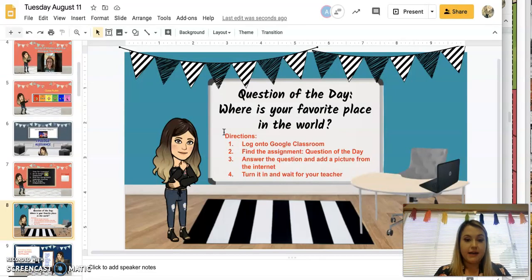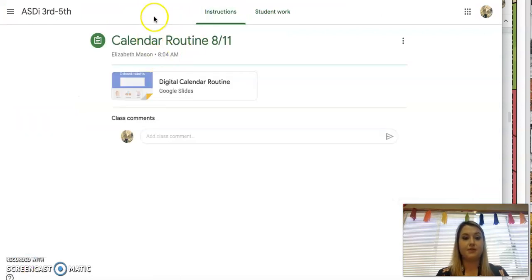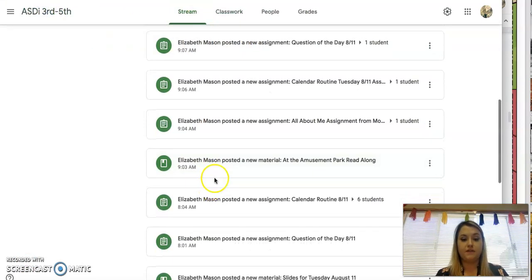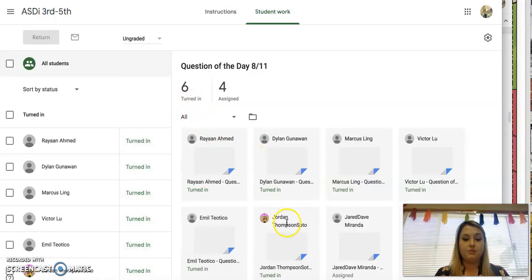For the next slide, it is our question of the day. The question of the day for August 11th is, where is your favorite place in the world? Again, the directions are listed right underneath it. Log on to Google Classroom, find the assignment question of the day. Going back to our stream, you're going to find the question of the day for August 11th, and then you'll be able to see what the question of the day is.